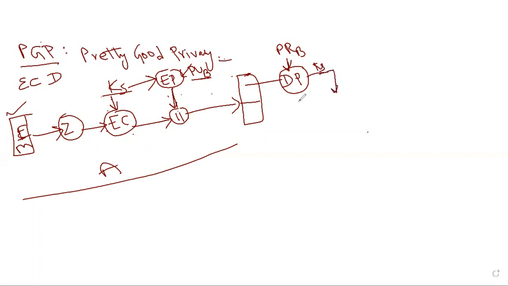Then this session key is used for decrypting the received message, right? This message is encrypted using the session key. That session key is regenerated by the decryption algorithm, because the sender informed the receiver of the session key in a secure manner using public key encryption with the help of the receiver's public key. The receiver used his own private key for decrypting the key, right? He restored it. Then by using that session key,